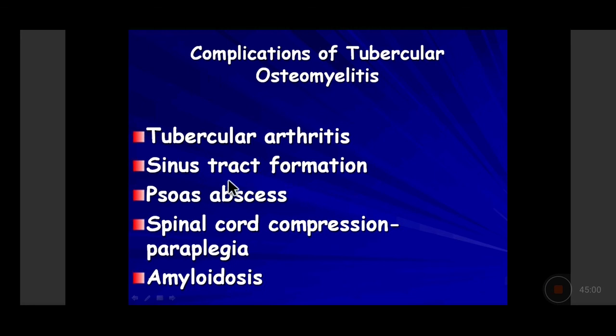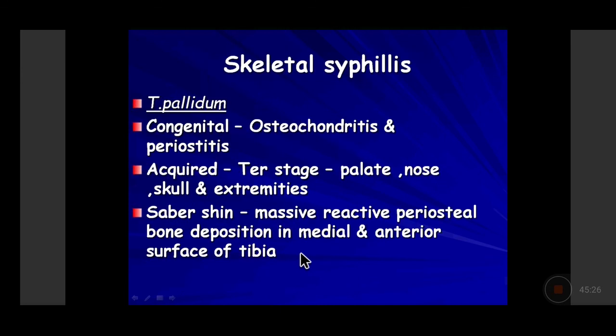Now, if it is there in the vertebra, then not only will it penetrate the vertebral column, it will come out into the periosteum, to the surrounding bones and into the surrounding muscle, and when the psoas muscle is involved, it will drain along the psoas sheath and form a cold abscess. So a psoas abscess would be formed, and of course spinal cord compression and secondary amyloidosis with AA protein formation.